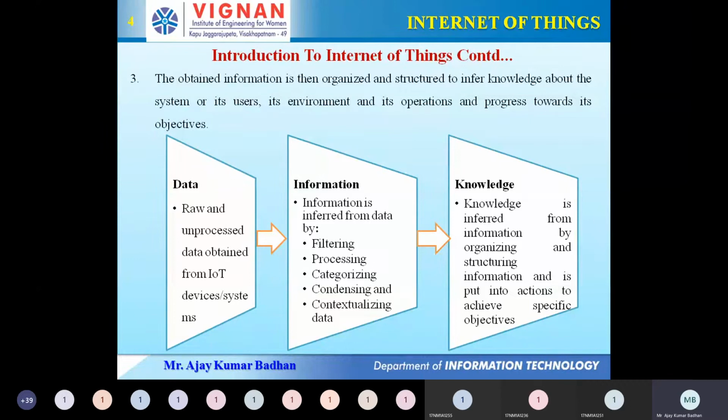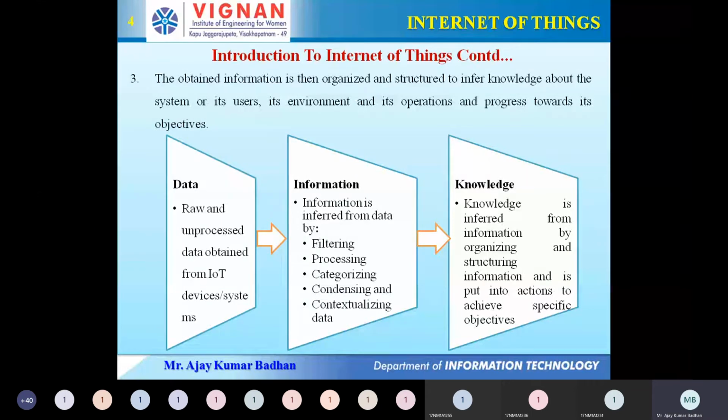Now from that raw data, we need to get the information, that is, the features I want to use in my project. How can I get it? That can be done using filtering, processing, or categorizing and condensation. These are all the same techniques. Filtering is removing unwanted data, like unwanted symbols. Processing means if any value is missing in the data, you can fill that column with the mean or median. You already have a basic idea of that from your Weka tool lab.